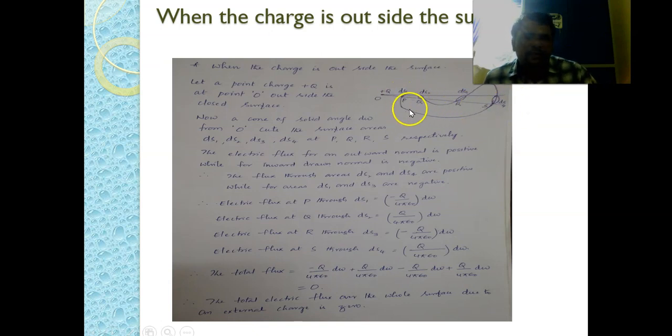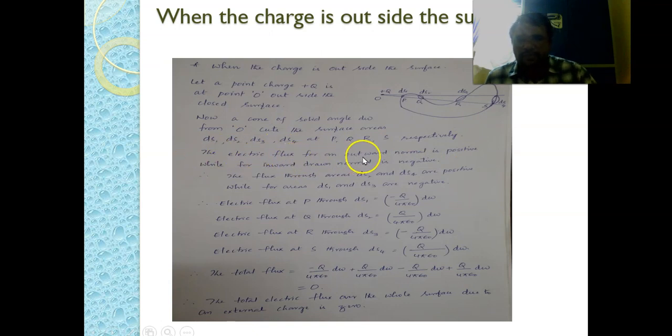At point P it is intersecting an area ds1. At Q it is intersecting an area ds2. At R it is intersecting an area ds3. At S it is intersecting an area ds4. Now a cone of solid angle d omega from O cuts the surface areas ds1, ds2, ds3, ds4 at P, Q, R, S respectively.